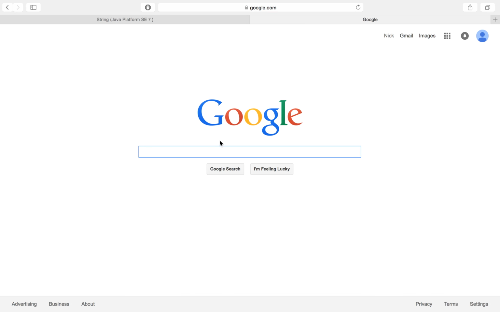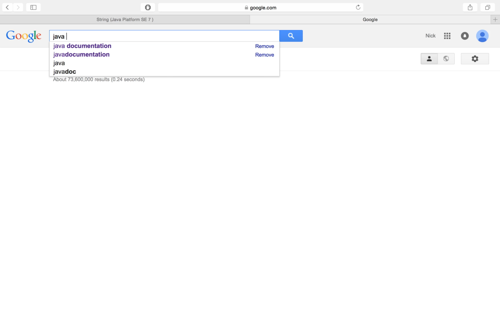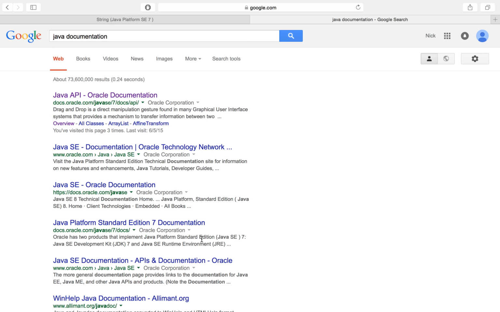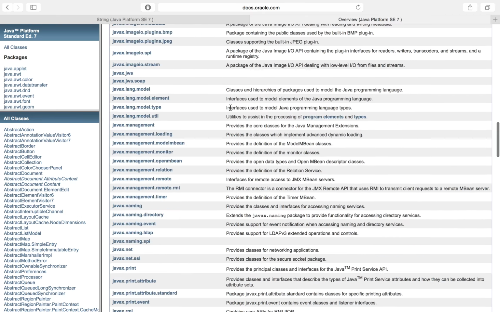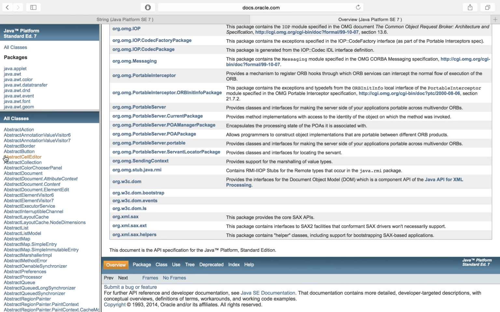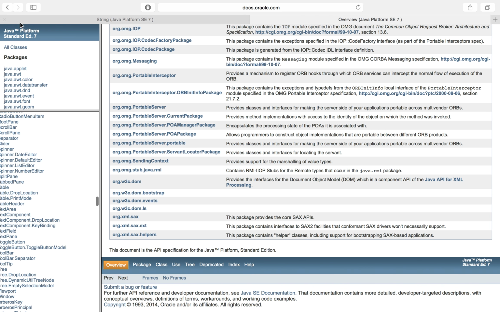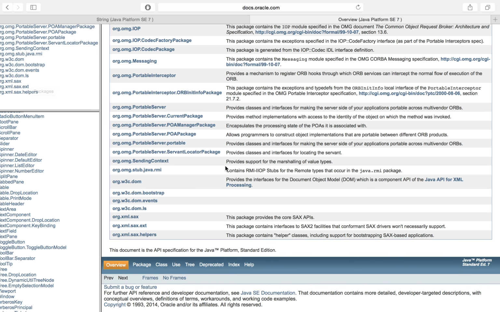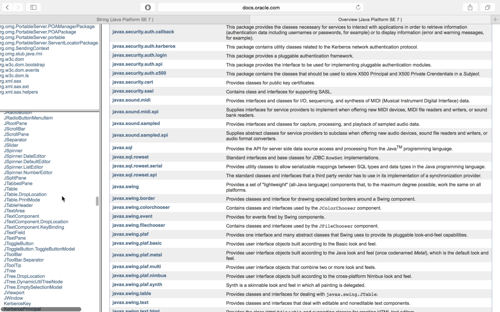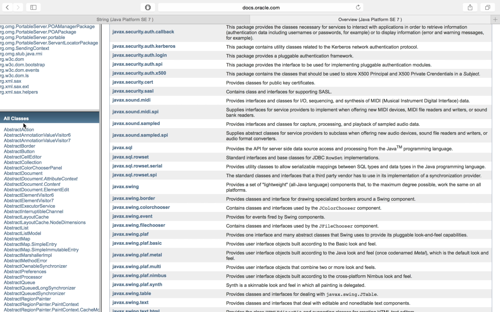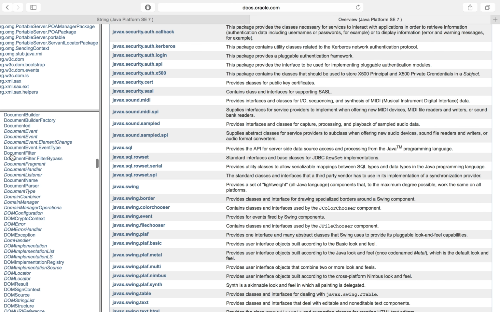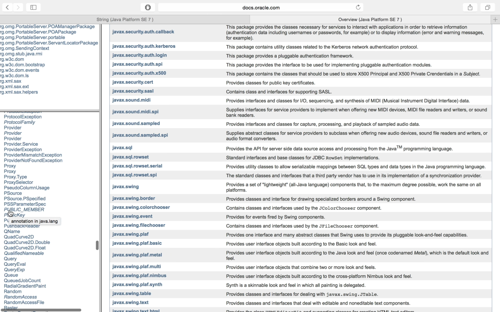So if we go over to Google and you type in Java documentation, like I've done countless times, so Google knows, and just click on the first result. I'm going to put a link to this in the description, but it's pretty easy to get to. Then we get to this really scary looking page with a ton of things on it. Most of these words probably make no sense to the majority of people. A lot of them don't make sense to me. But what's important is in the bottom left corner over here, there's this section called all classes, and down there we should be able to find string, because that's what string technically is.